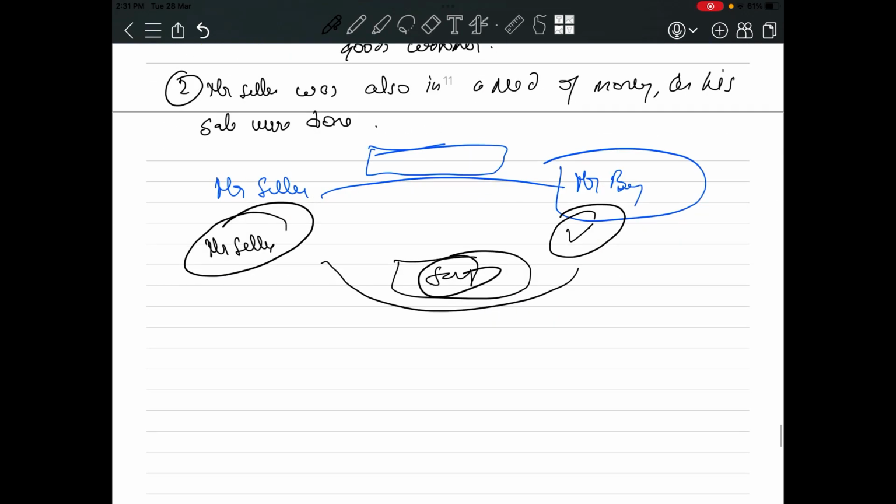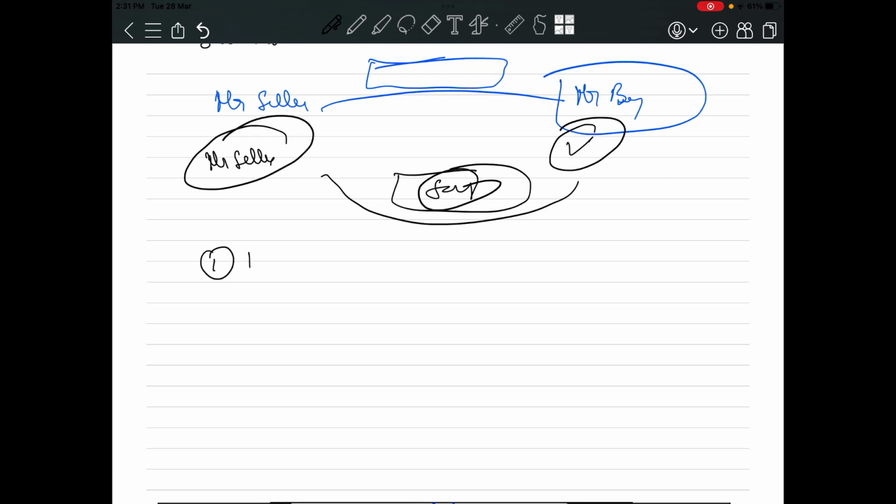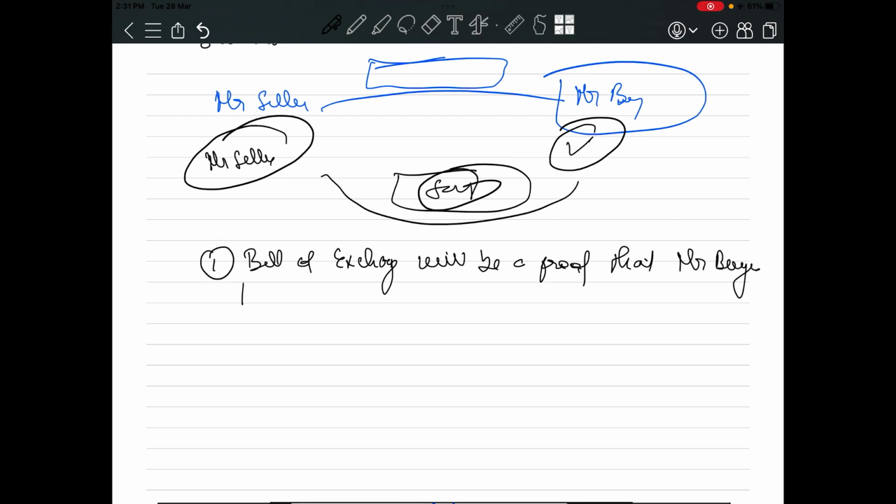Now this bill of exchange will be a proof that Mr. Buyer has purchased goods worth rupees 1 lakh from Mr. Seller.